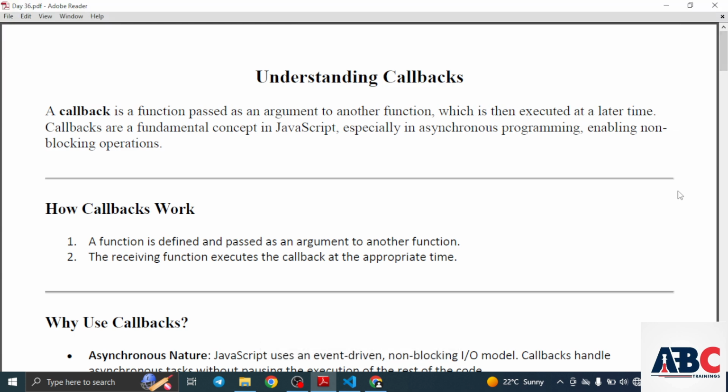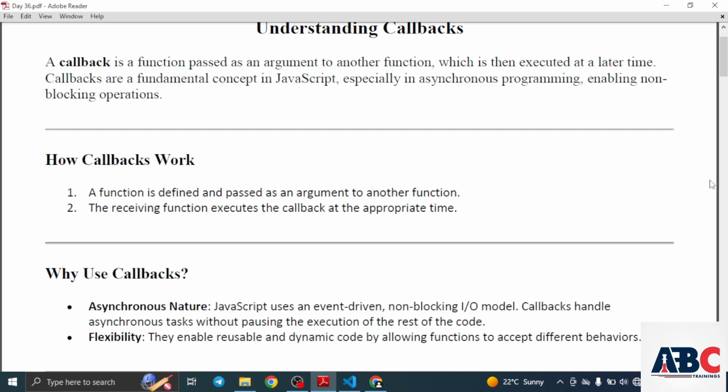Today we will be going through the concept of callback. A callback is a function passed as an argument to another function, which is then executed at a later time. Callbacks are a fundamental concept in JavaScript, especially in asynchronous programming, enabling non-blocking operations.